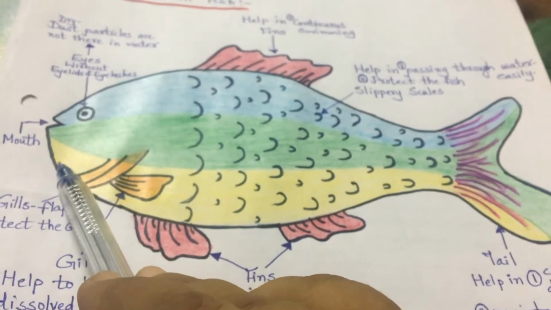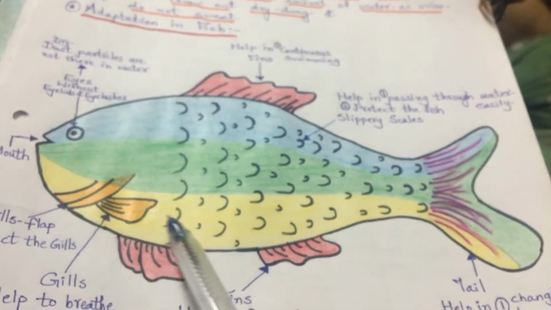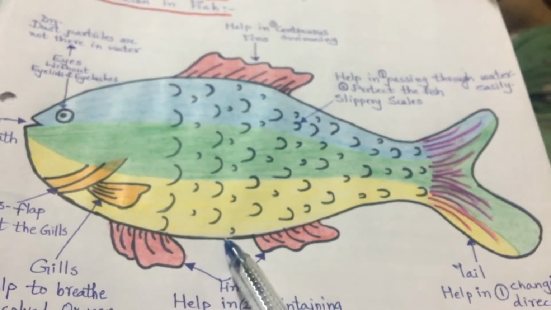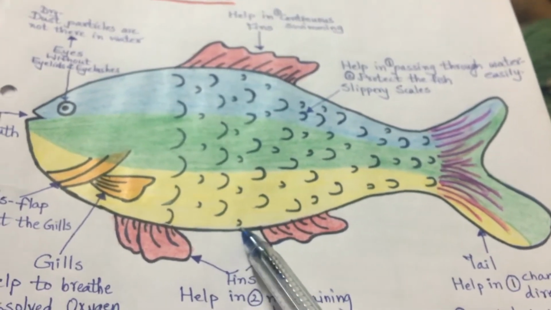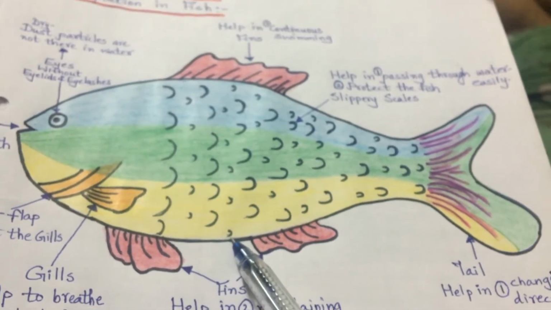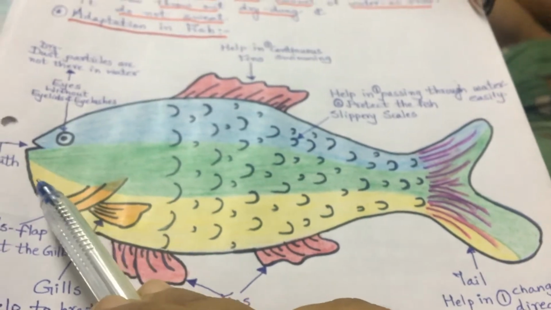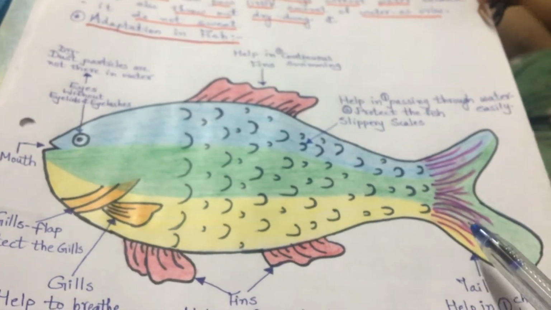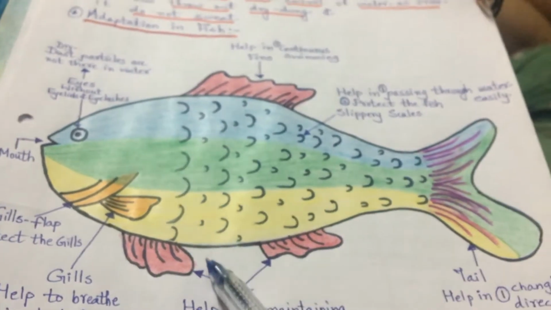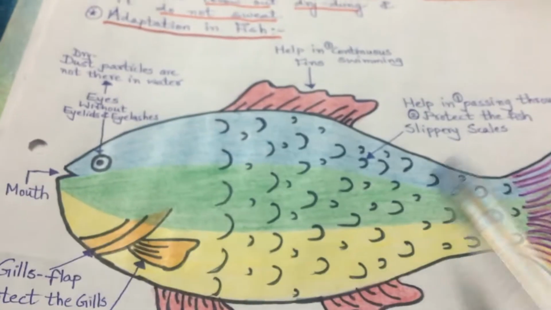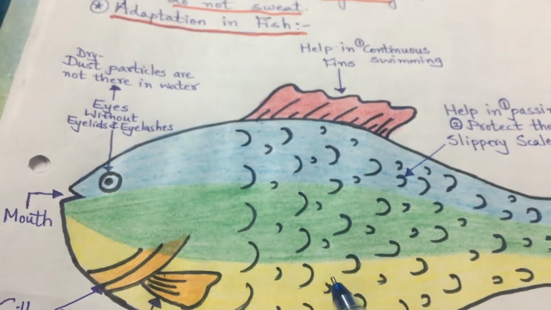And the same principle is applicable to the boat because it also has to float on the water. Even if you see the helicopters, aeroplanes, there also the front side is narrow, the back side is narrow, and the middle is broad because they have to pass through the air, right? So now let us see the adaptation in fish.